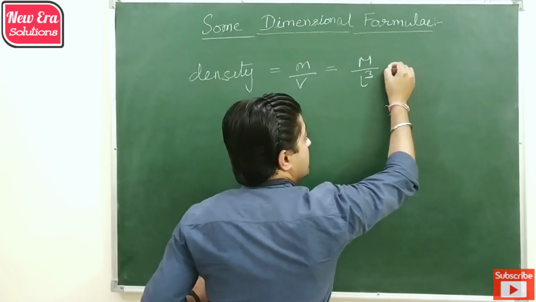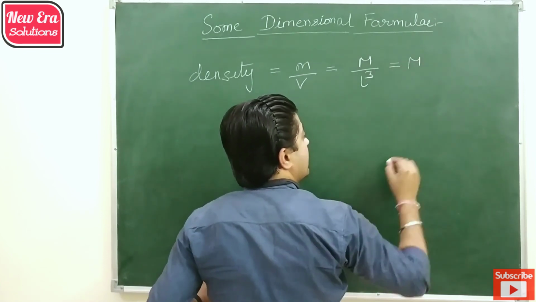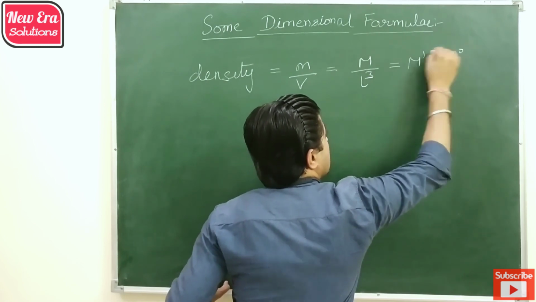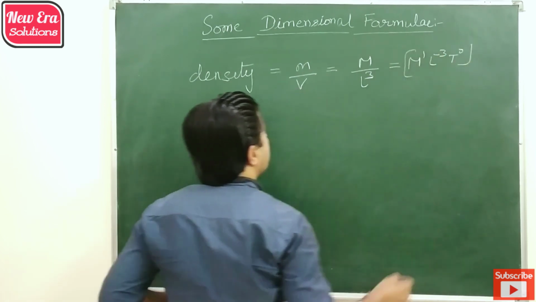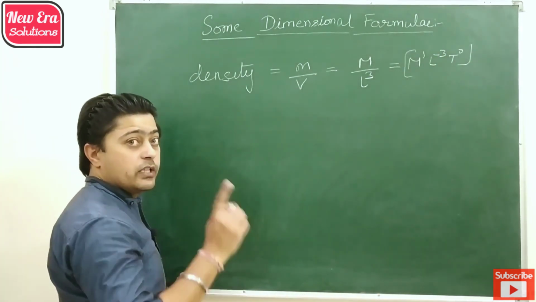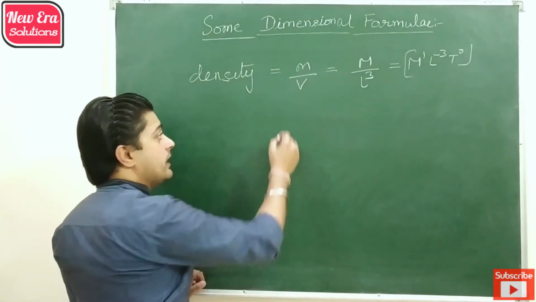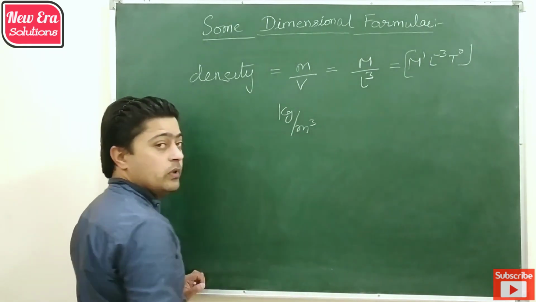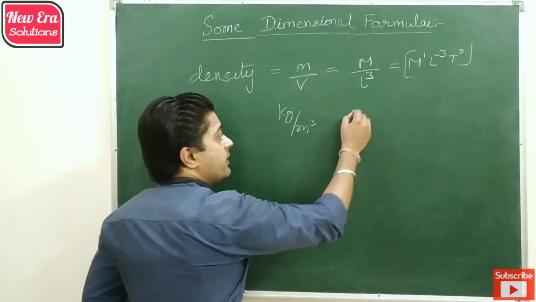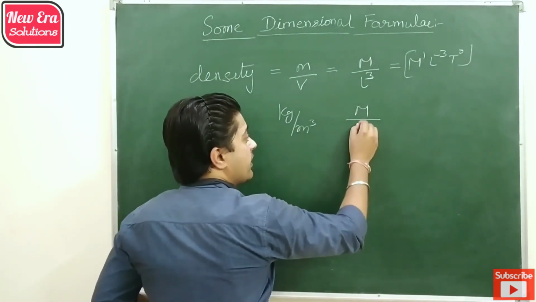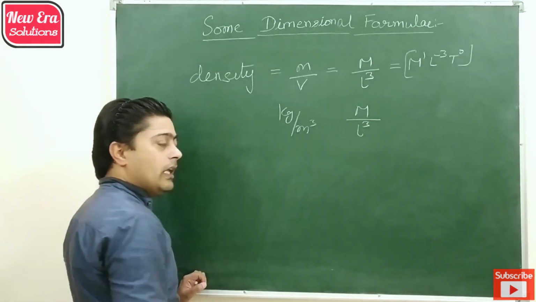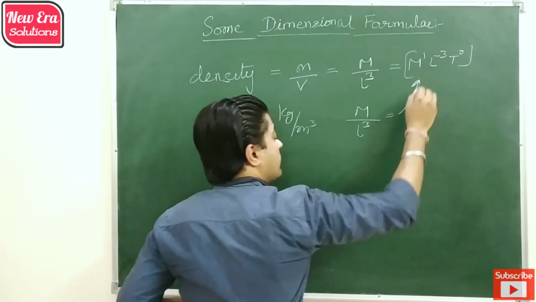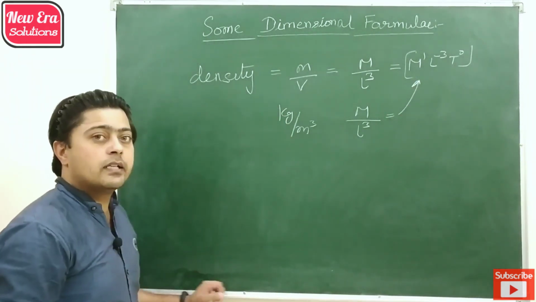Then the dimensional formula of density is M1 L minus 3 T0. Similarly, if you use the unit, that is kg per meter cube, from there kg represents mass and meter cube represents length cube, then again the dimensional formula of density comes out the same.